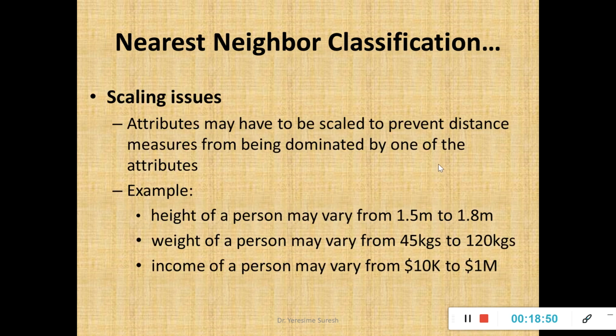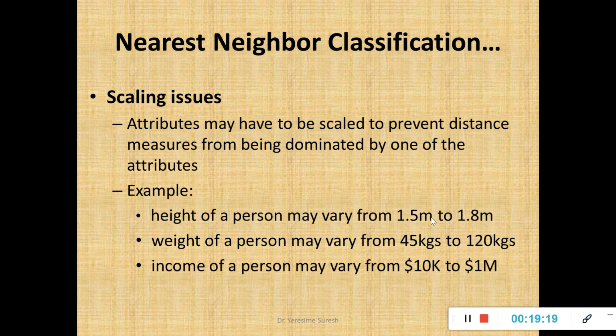Now once I start using this Euclidean distance, there are some problems with respect to your nearest neighbor classification. One is your scaling issue, the second one is the curse of dimensionality. What is this scaling issue? Say for example, height of a person may vary from 1.5 to 1.8 meter. Weight of a person might vary from 45 kgs to 120 kgs. Income of a person may vary from $10,000 to 1 million. So what does this indicate?